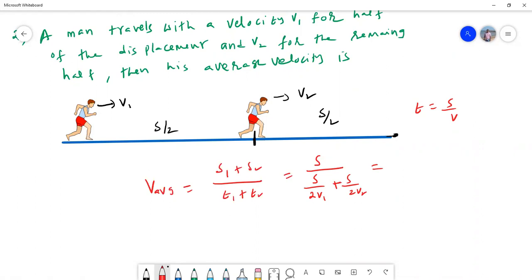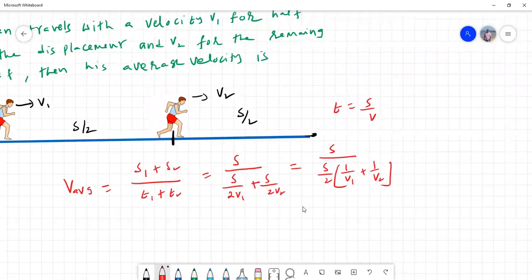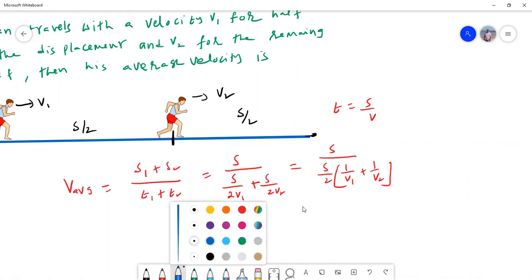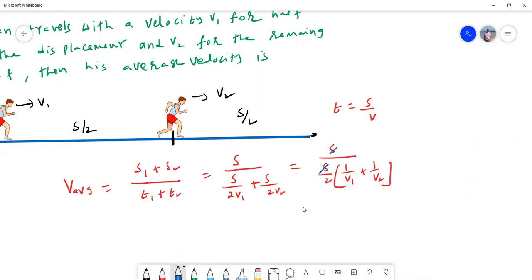If you take s by 2 common, we get 1 by v1 plus 1 by v2. After simplification, the terms cancel, and if you take the LCM you get 2v1 v2 by v1 plus v2.